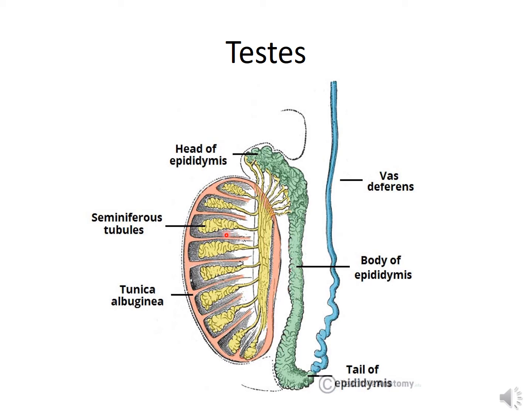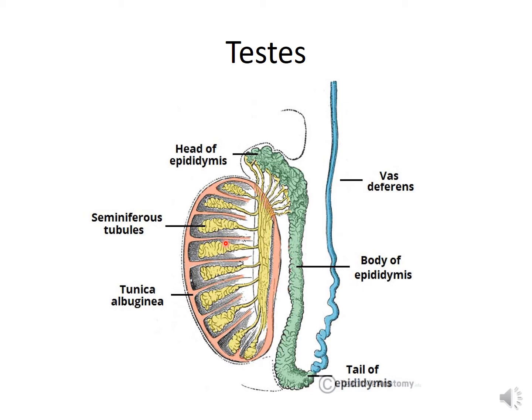Now fibrous partitions called septa extend from the tunica albuginea into the testes, and they divide it into a series of internal compartments. These compartments are known as lobules.